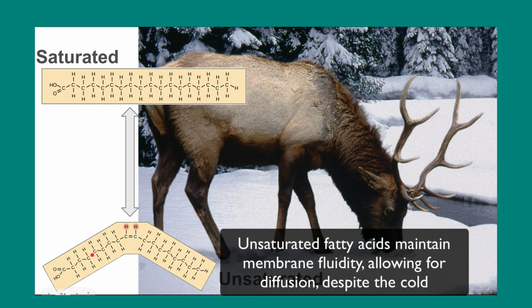Because it's the same thing we talked about with the liquidity of oils as opposed to the solidity of fats. Because these phospholipids over here are more unsaturated, that makes the membranes more fluid, and that allows for the diffusion of materials through the membrane. It's a great adaptation, and it occurs at a molecular level in these mammals that are browsing in the snow.